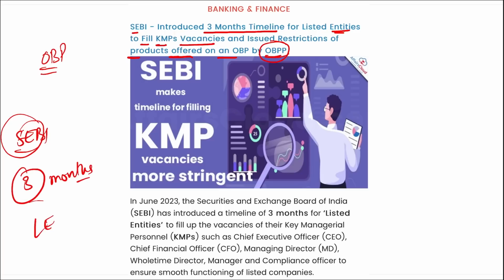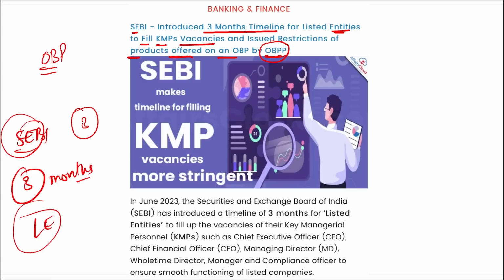for listed entities to fill up the vacancies of their key managerial personnel such as CEO, CFO, MD, full-time director, manager, so that they can ensure the smooth functioning of their listed companies, correct? And this order has been passed by SEBI that in the next 3 months all these positions need to be filled, correct? Along with KMPs, the listed companies are also now required to fill vacancies of directors within 3 months.